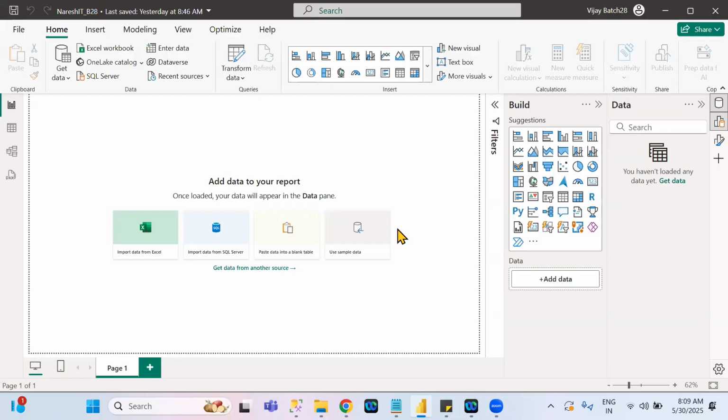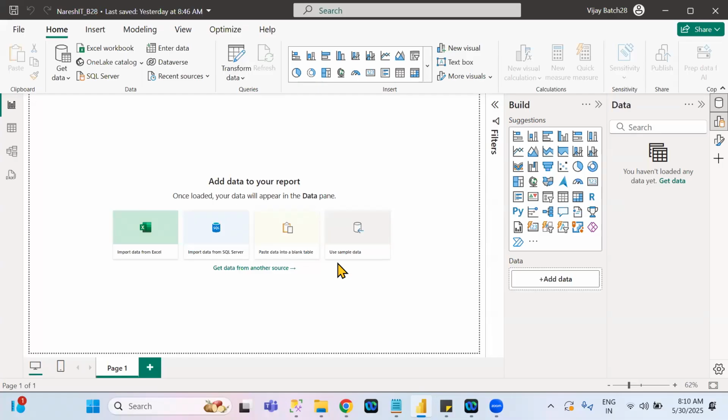After loading any one data set, these four options disappear. Understand? Only the first time when you open a new Power BI file, in this center part, you will see those four options. Once you load one data set in Power BI Desktop, these four options are hidden or disappear.